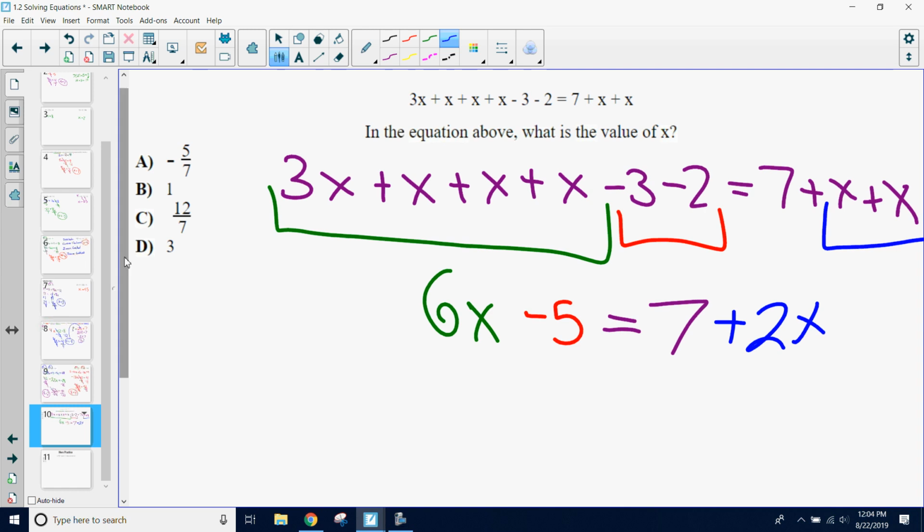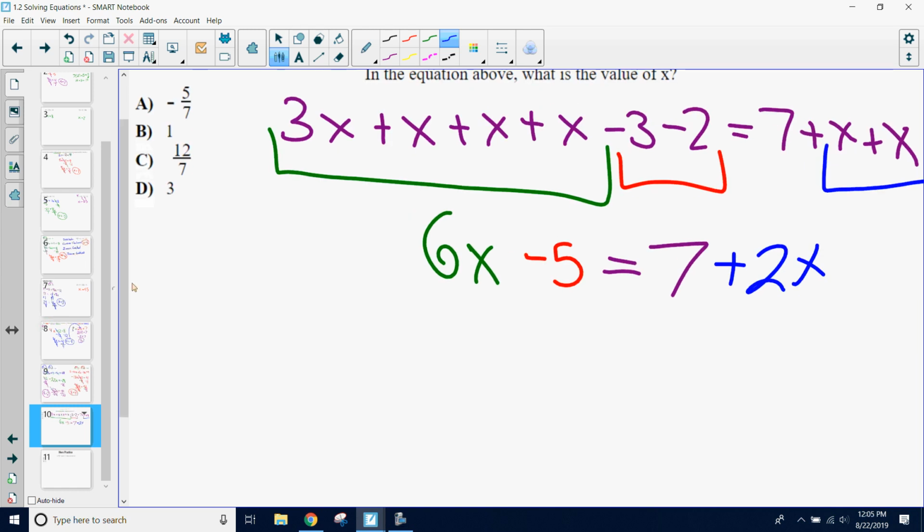So just like how we would inverse a constant to remove it from one side, or inverse a coefficient, we can inverse our variables as well to move them. So I can inverse this by subtracting 2x. If I subtract 2x from one side, I completely remove my variable from this side. I completely remove my 2x.